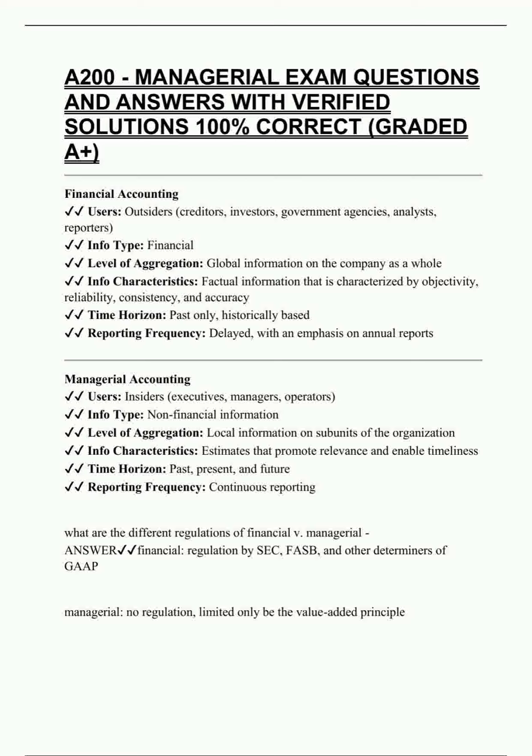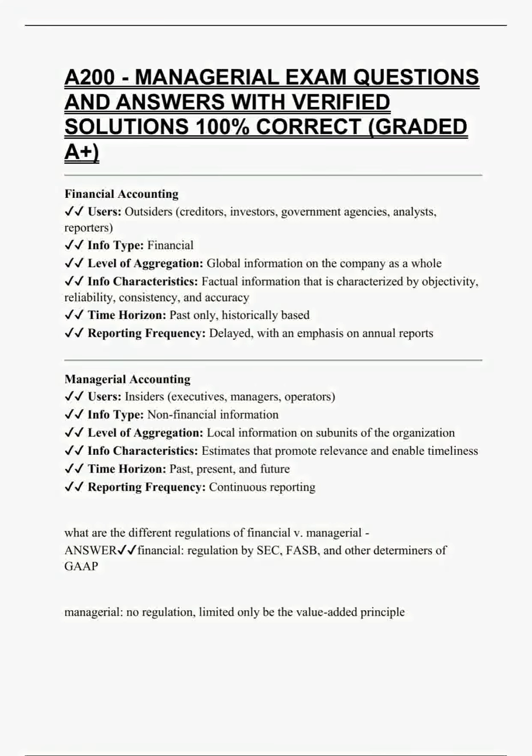Financial accounting. Users: outsiders, creditors, investors, government agencies, analysts, reporters. Info type: financial. Level of aggregation: global information on the company as a whole. Info characteristics: factual information characterized by objectivity, reliability, consistency, and accuracy. Time horizon: past only, historically based. Reporting frequency: delayed, with an emphasis on annual reports.